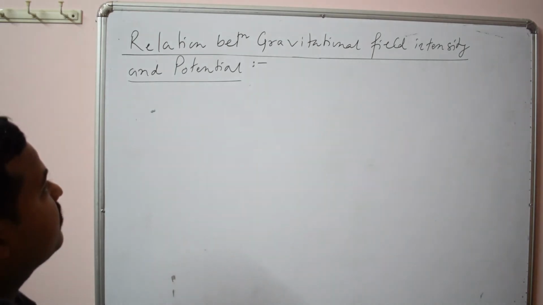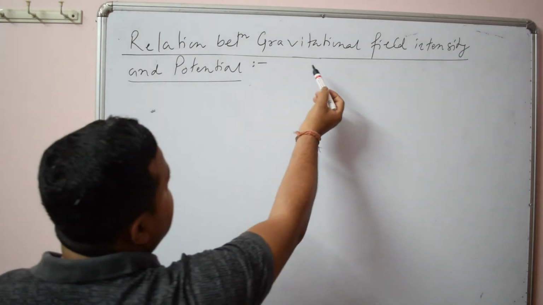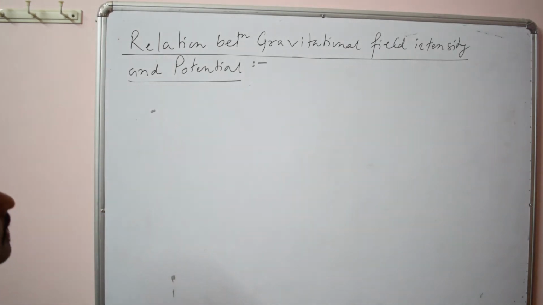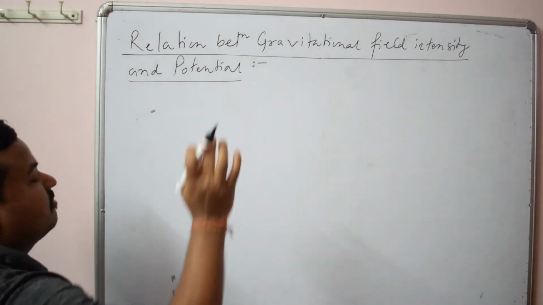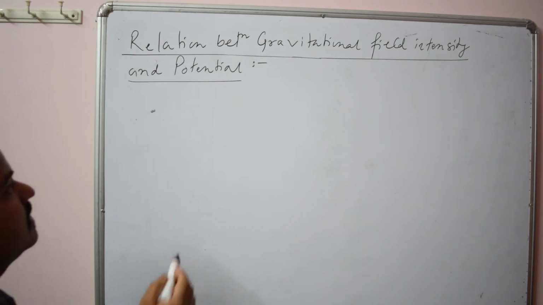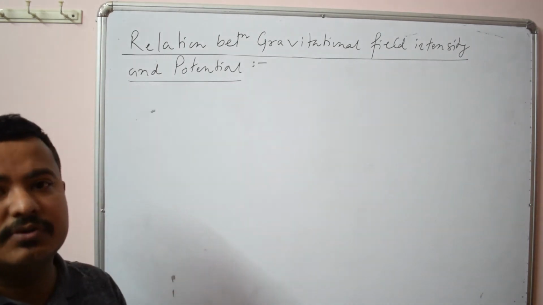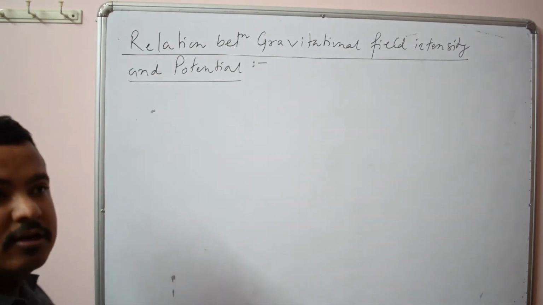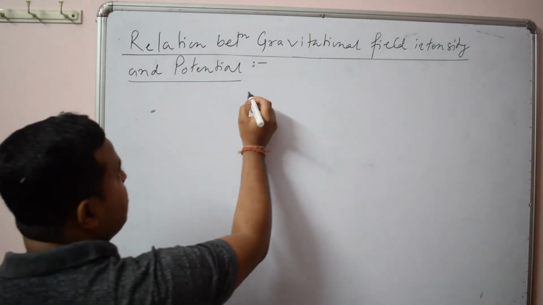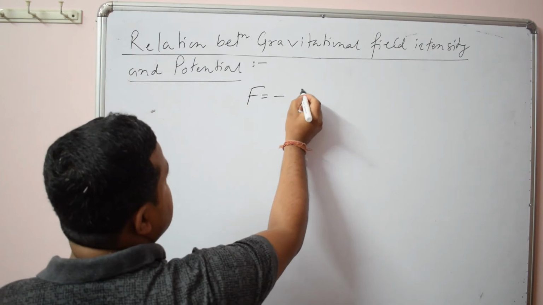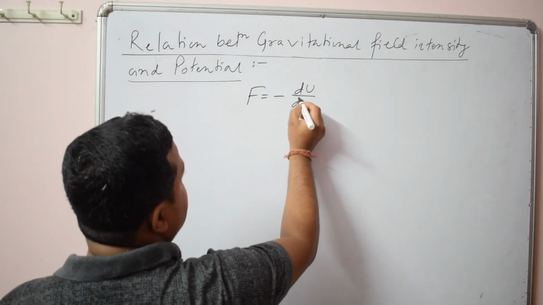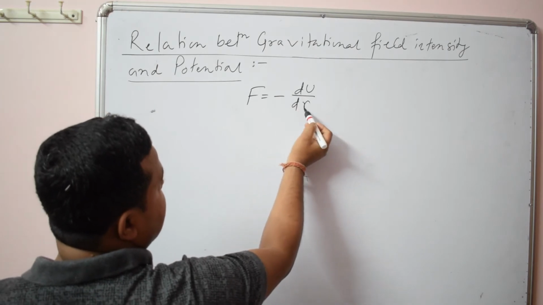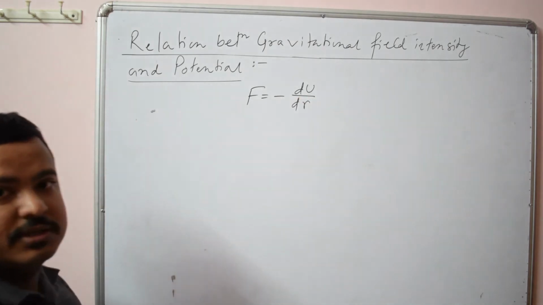Okay, now let us find the relation between gravitational field intensity and potential. I have already discussed in the first part of this chapter that gravitational force is a conservative force, and we have a relation between conservative force and potential energy. The relation is F equal to minus dU by dr. That is, a conservative force is equal to the negative gradient of potential energy.